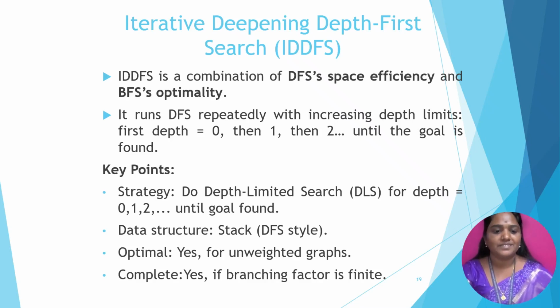Then it also uses the stack data structure, and it provides the optimal solution for the unweighted graph because of the efficiency of BFS. It is a combination of BFS and DFS, and it provides the complete solution because each and every branching factor is finite.